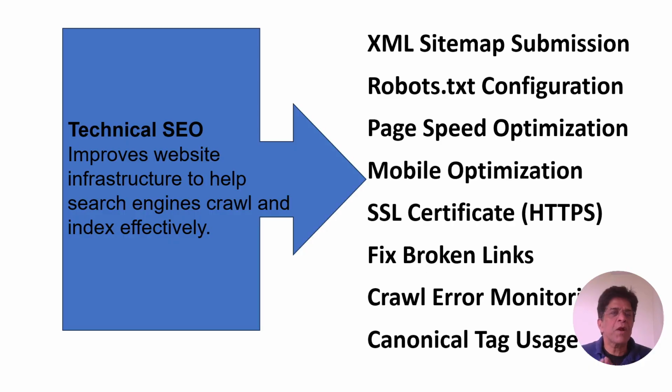Canonical tag usage: we have a number of pages, and one page is similar to another page, so the search engine algorithm will get confused about which page to index. So if two pages are the same, or if you have http://www.xyz.com and https://xyz.com, then there should be a unique redirection to go to https instead of http. The same thing applies to pages: if two pages are of a similar kind, then we can use canonical configuration to map one page to the other page.